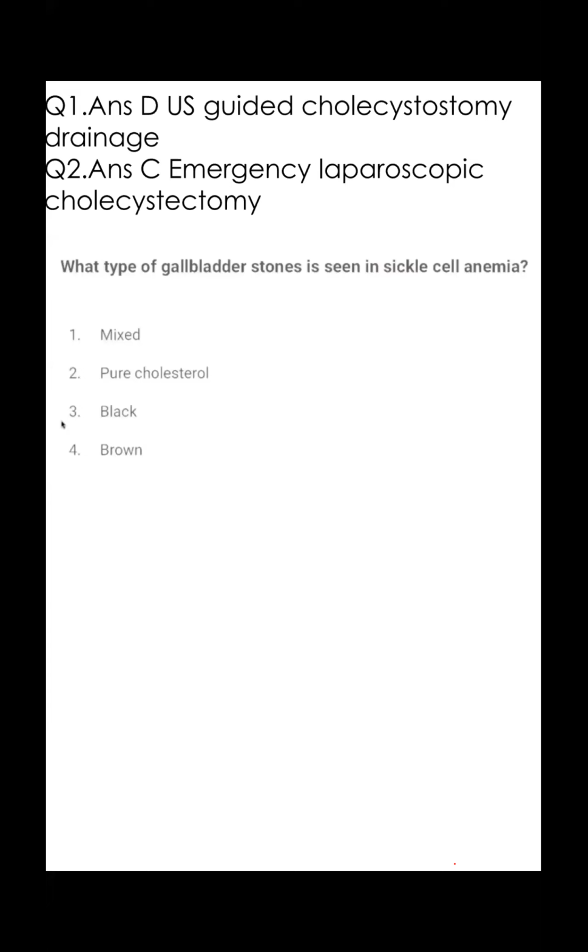Okay. Dr. Sashma, what is the answer? Ma'am, the answer is C, black stone, because of the hemolysis occurring in sickle cell anemia. Okay. So where will we find the mixed variety? Where?